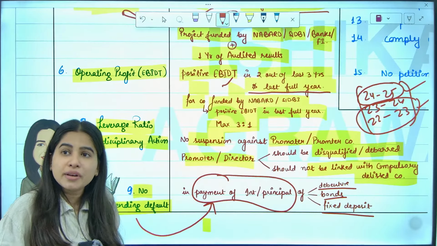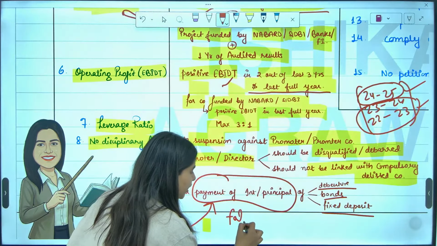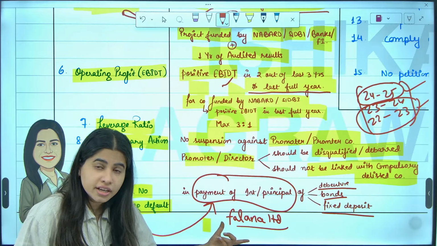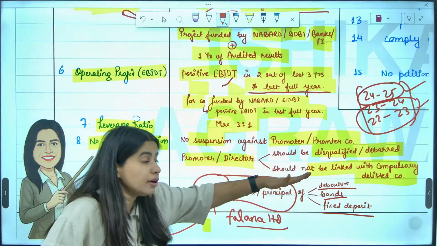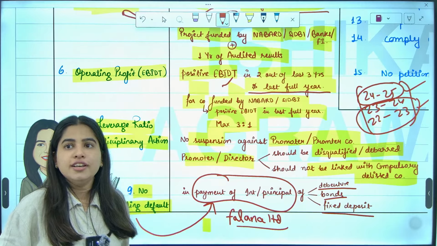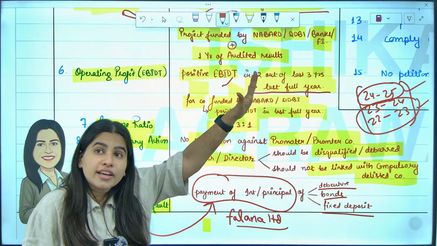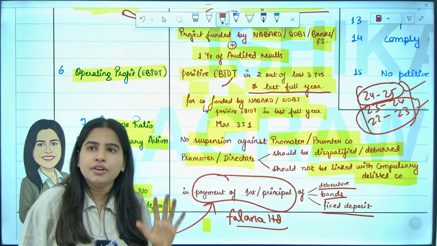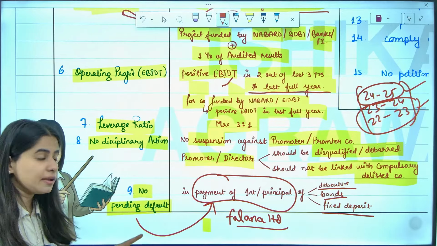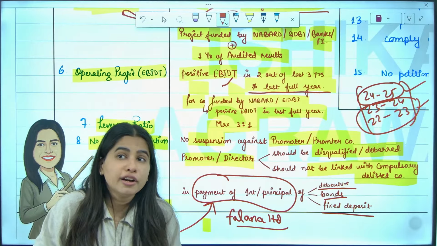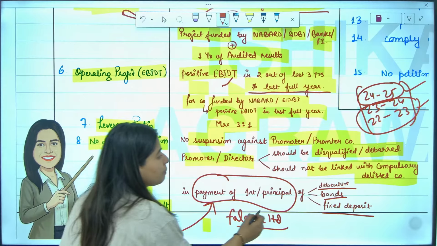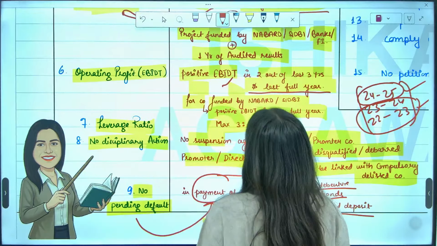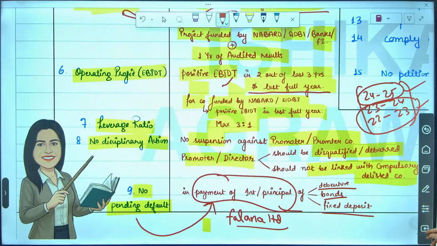Imagine there is a company, Falana Limited. This company defaulted in the payment of debentures, bonds, deposits. Still, we allowed it to get listed in the stock exchange, and this company raised money from thousands of people and then ran away. Imagine. So, to protect people, it should be a clean company. It should not be a defaulter company. You should not have defaulted in the payment of debentures, bonds, and FD. So, these are some very easy points of eligibility to get listed in the stock exchange.